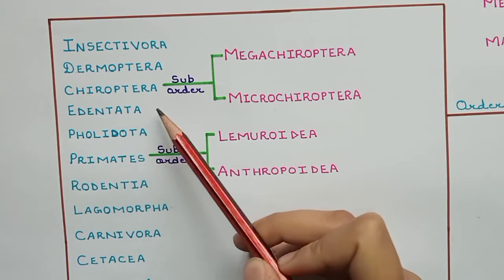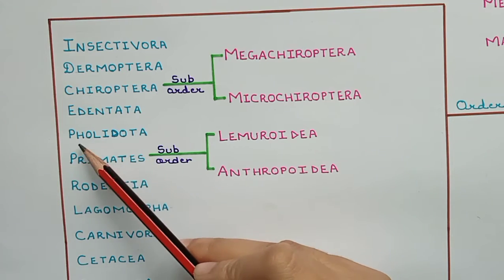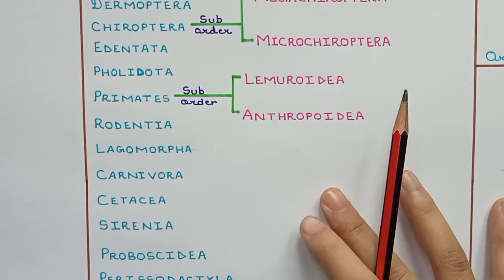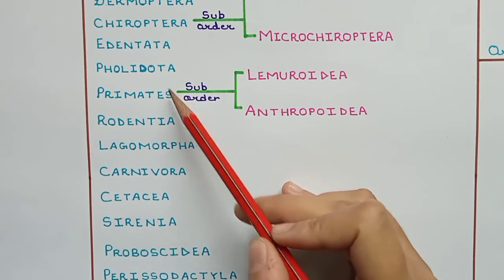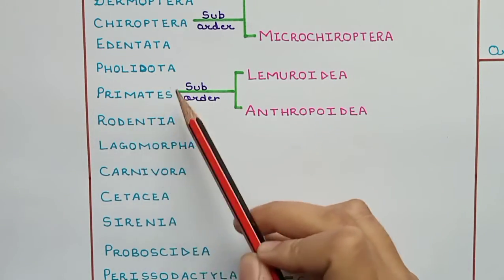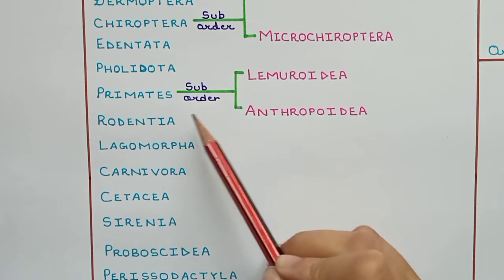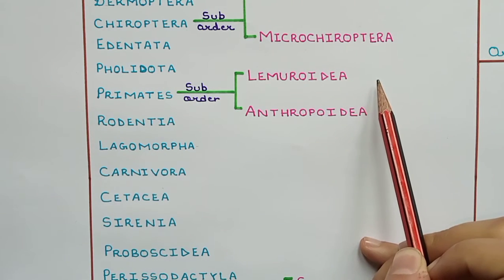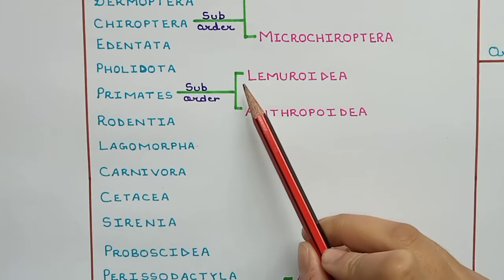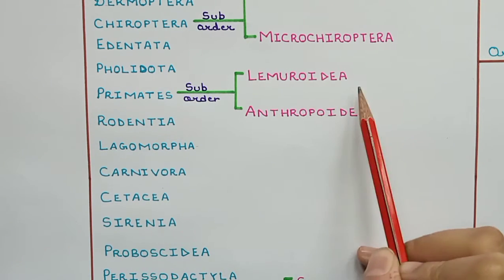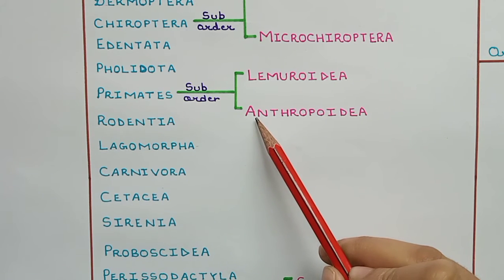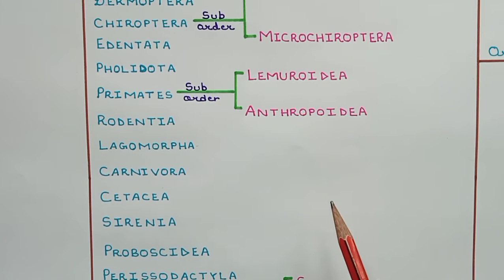Then we have Edentata, then Pholidota. Then we have Primates, which have been divided into two suborders. The first is called Lemuroidea. The second suborder of Primates is called Anthropoidea.